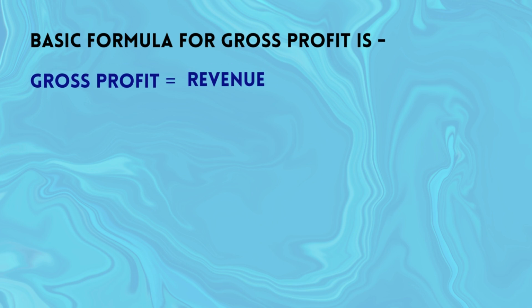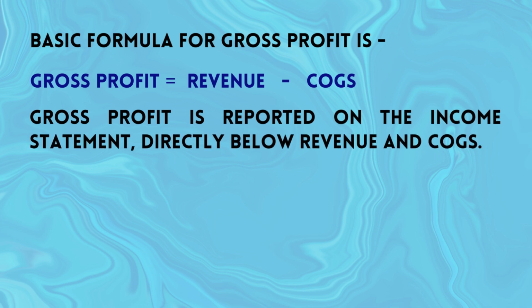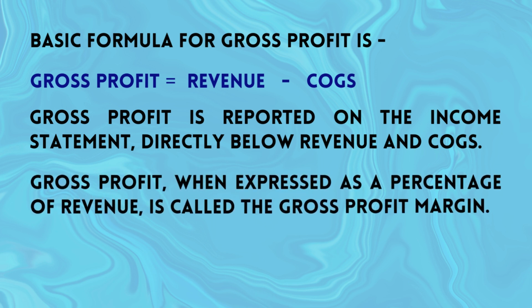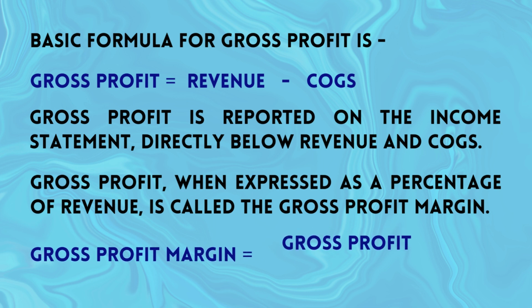Basic formula for gross profit is gross profit equal to revenue minus COGS. Gross profit is reported on the income statement directly below revenue and COGS. Gross profit when expressed as a percentage of revenue is called the gross profit margin. That is, gross profit margin equal to gross profit divided by revenue multiplied by 100.